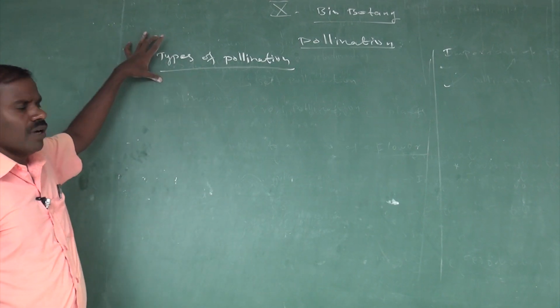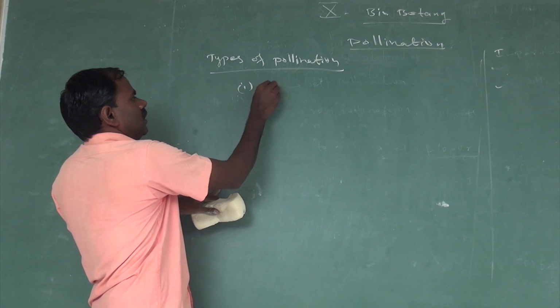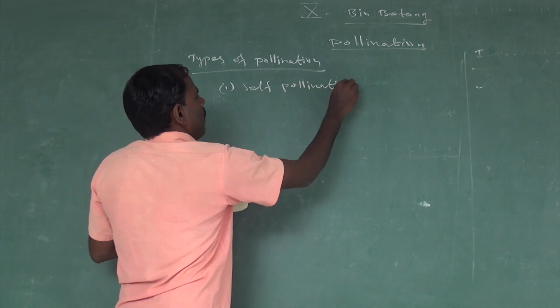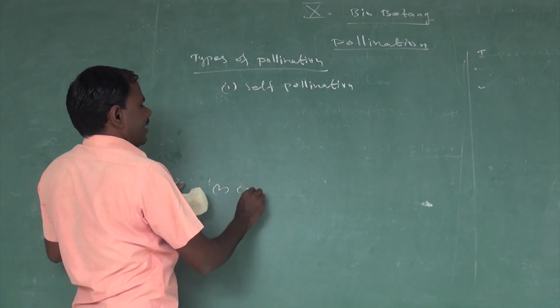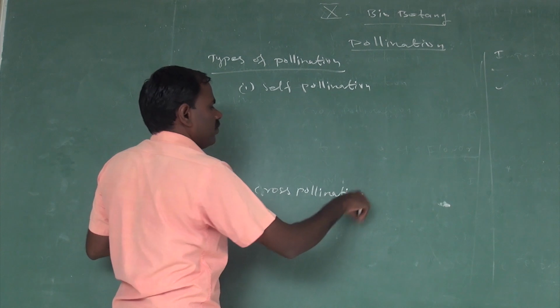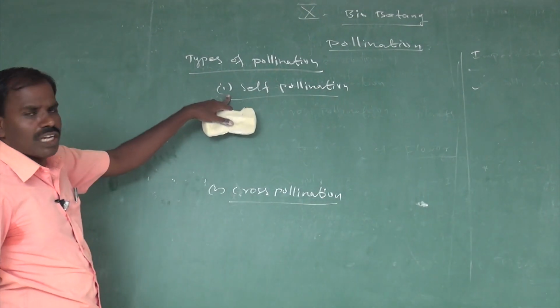Next is types of pollination. There are two types of pollination. The first one is self pollination, then the second one is cross pollination. What is self pollination?